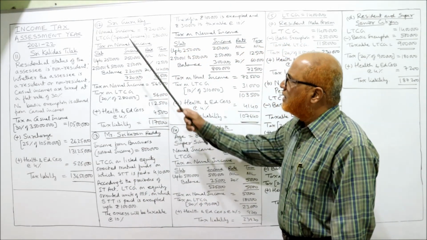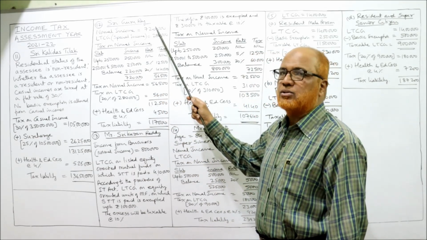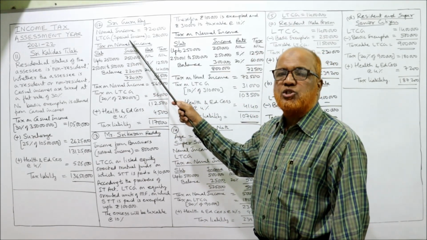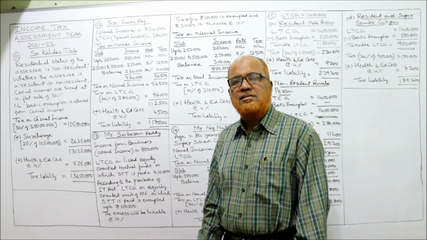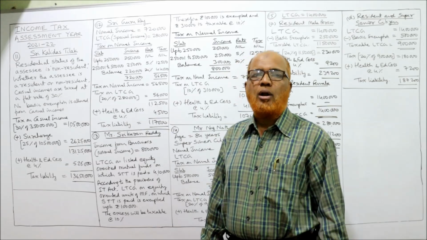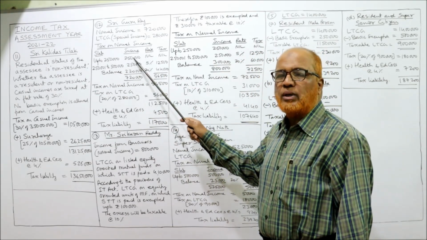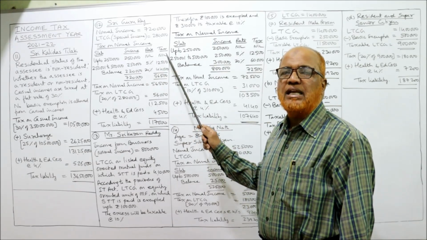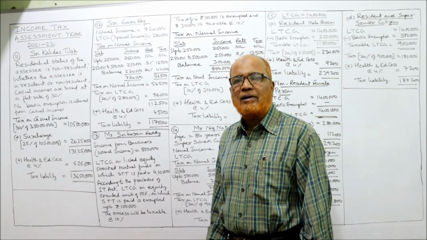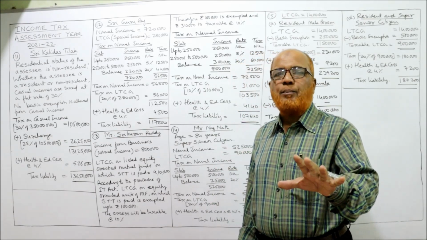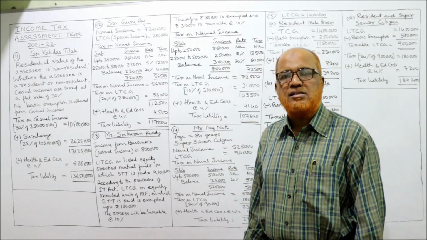Now see carefully. Sri Guru Raj, normal income, other heads of income is 7,20,000. Long-term capital gain, it's a special income, 2,80,000. So separately we have to calculate the tax. First we calculate the tax on normal income. Up to 2,50,000, the rate of tax is nil, tax liability is nil. Basic exemption limit is 2,50,000. If nothing is given in the problem, we assume the assessee is a non-senior citizen.